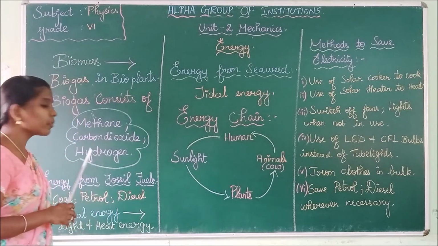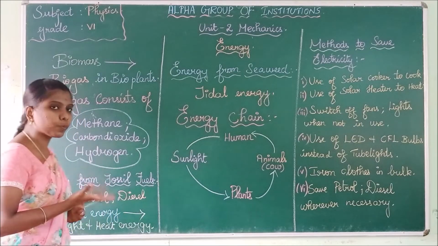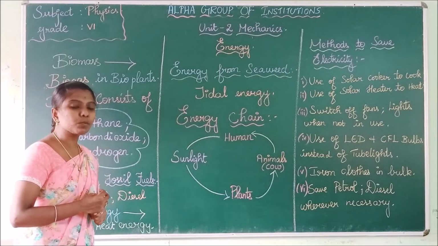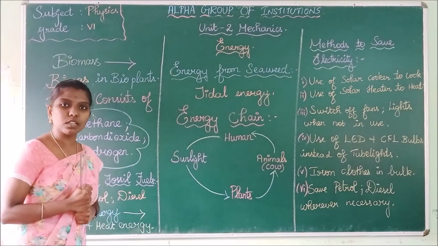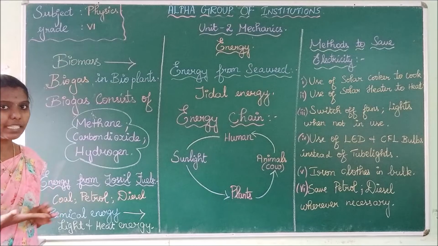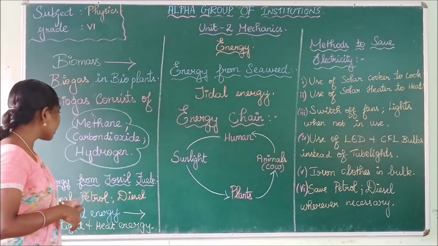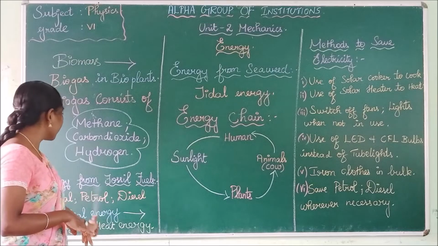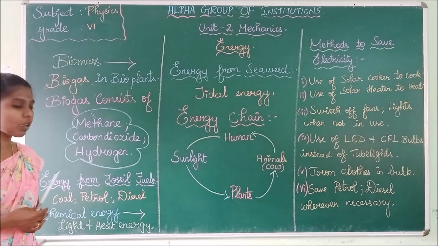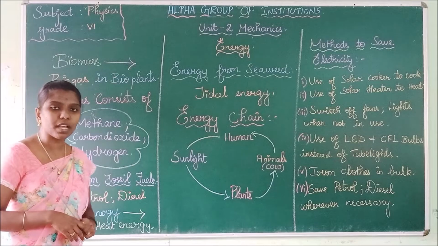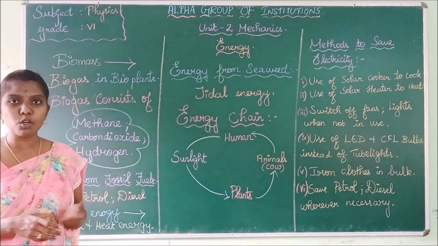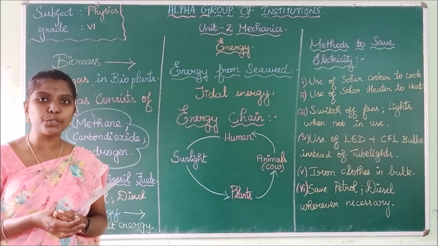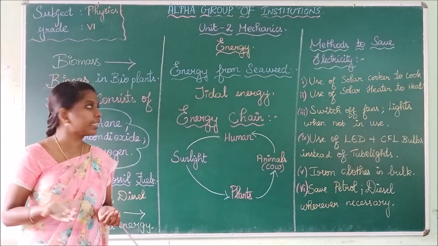Next, energy from fossil fuels. How is energy produced from fossil fuels? What are called fuels? Fuels are coal, petroleum, diesel, etc. So how is energy produced from those fossil fuels? From these fossil fuels, chemical energy is converted to light energy and heat energy.